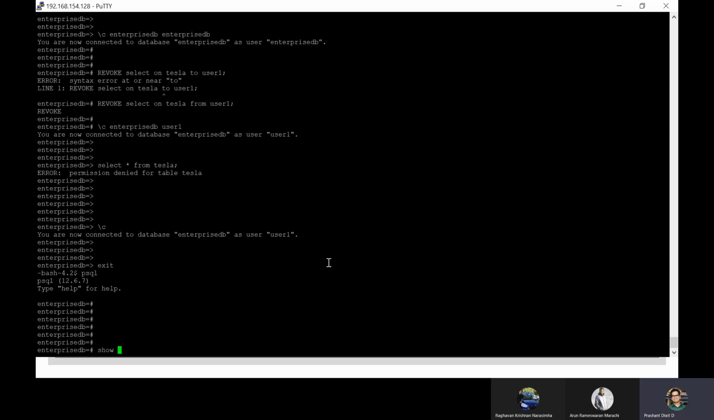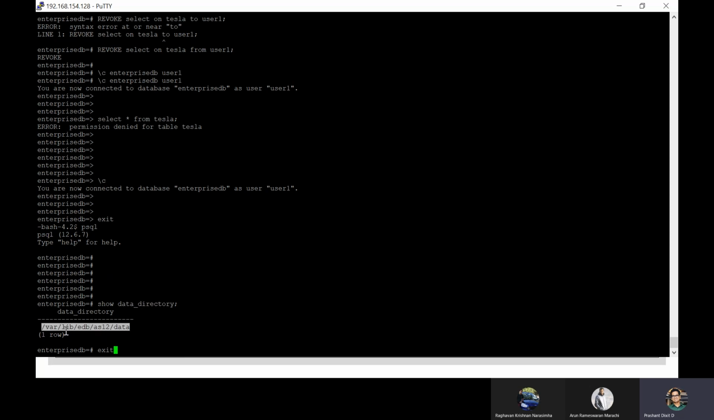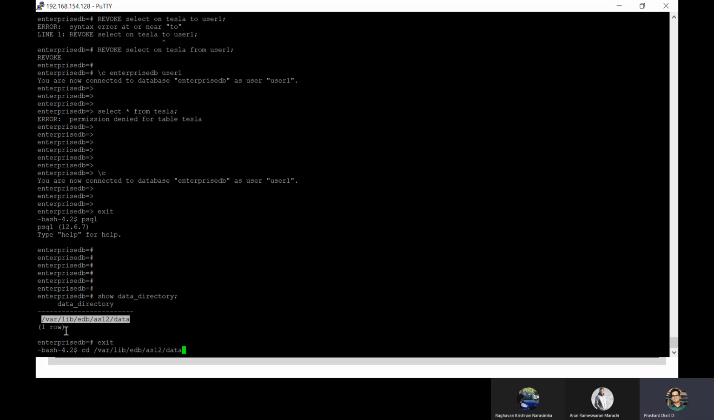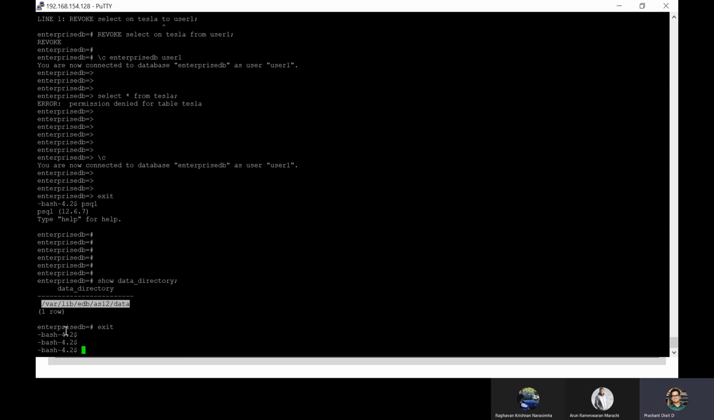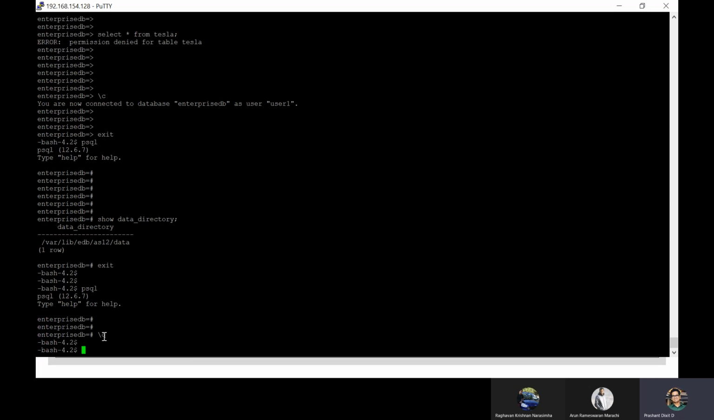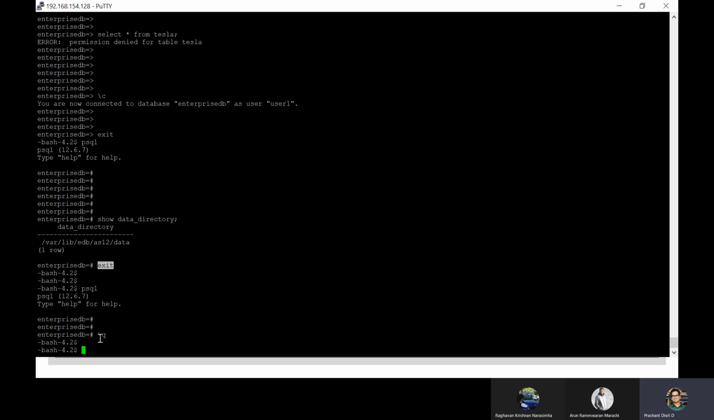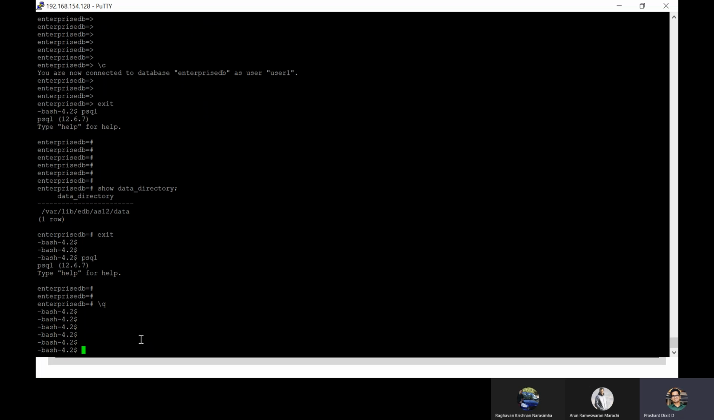Okay. If you want to check what our data directory is, I mean where we have our data files sitting, you can always use this command, show data_directory. So this location is this. Sorry, exit is the command to come out of it. Also you can use \q, again a meta command which helps you come out of the Postgres terminal, right? Exit or \q to exit out.